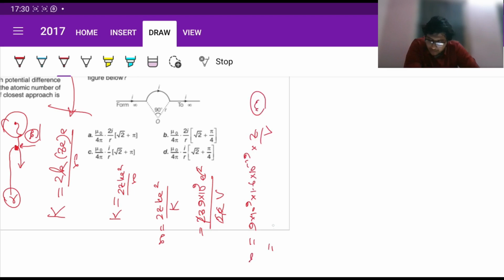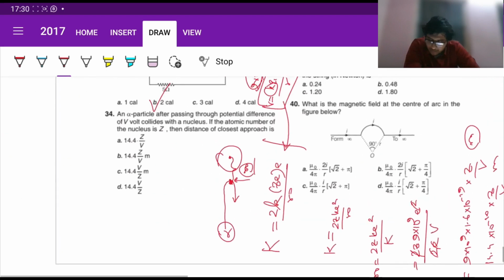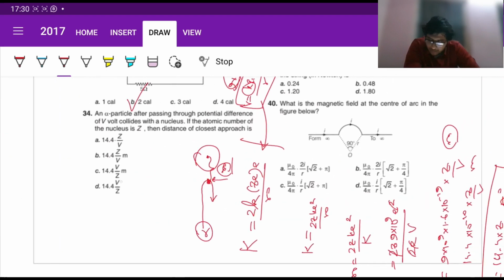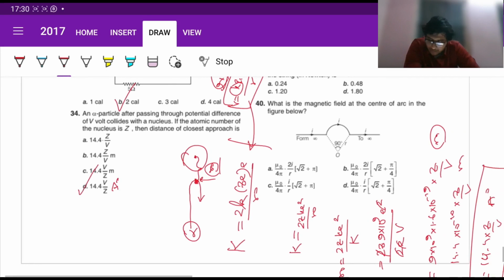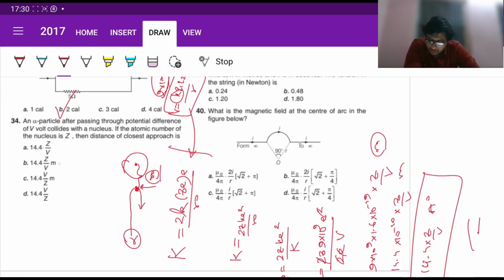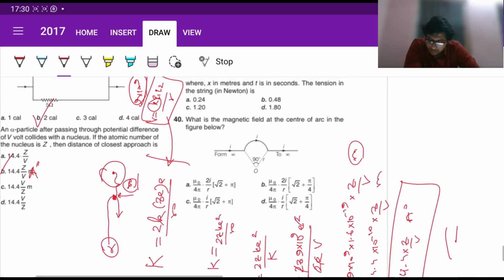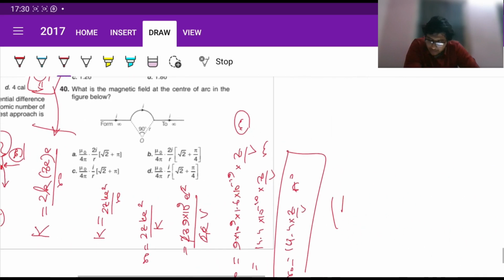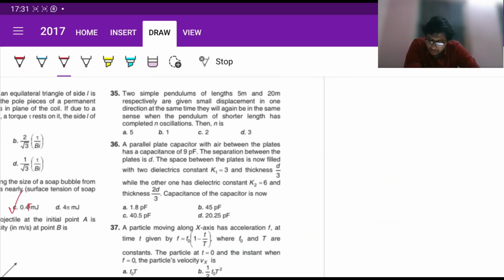This can be written as 14.4 into 10 to the power minus 10 into Z by V meters. So 14.4 into Z by V angstrom. That is basically your R naught. Now let's check the units. So let us assume that this is angstrom. So this is basically going to be the answer, 14.4 Z by V angstrom. Done. Okay, so question number 35.